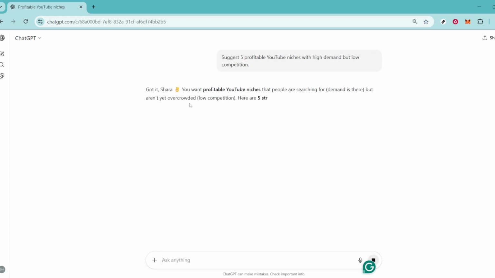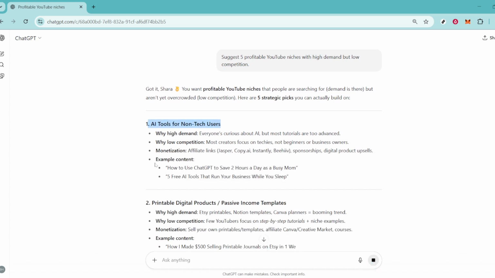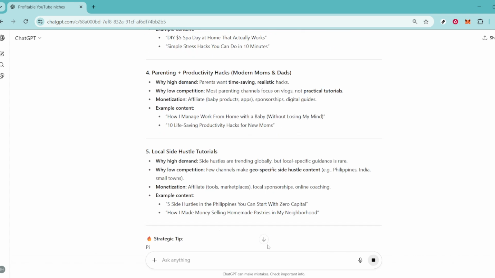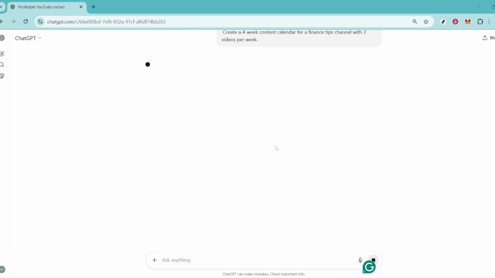Once you've selected your niche, it's time to map out your content. Planning ahead not only helps you stay organized but also ensures that you consistently upload content, a crucial factor for growing your channel. Use ChatGPT to generate a posting schedule tailored to your niche. For example, if you're running a finance tips channel, you could have a content calendar that spans 4 weeks with 3 videos per week. This consistent posting schedule will keep your audience engaged and coming back for more.